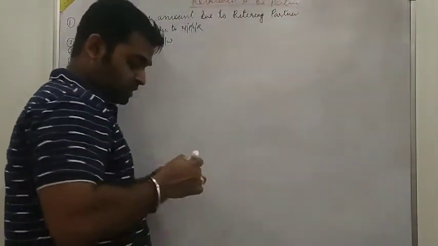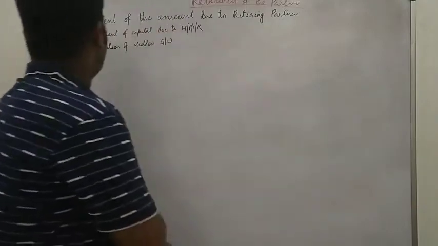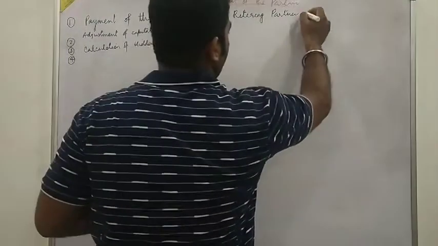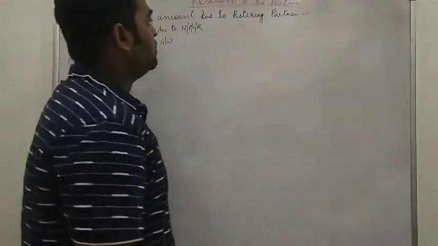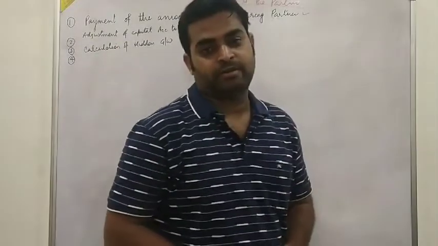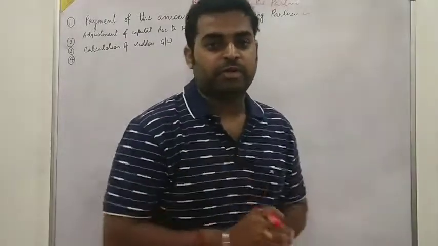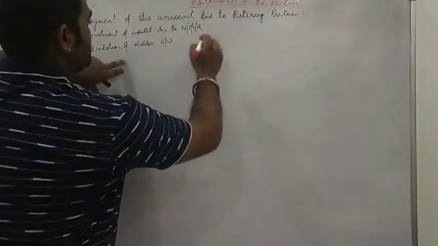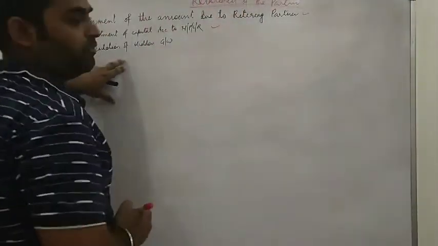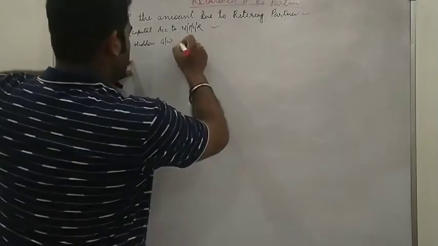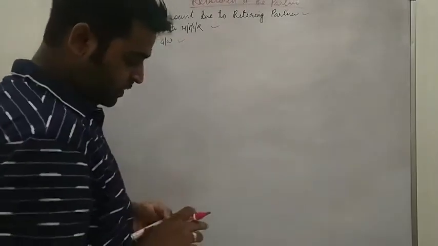Today we will discuss which topics. First one is payment of the amount to retiring partner, meaning what amount we will pay and how we will pay. Second, adjustment of capital according to new profit sharing ratio. And third one is calculation of hidden goodwill.